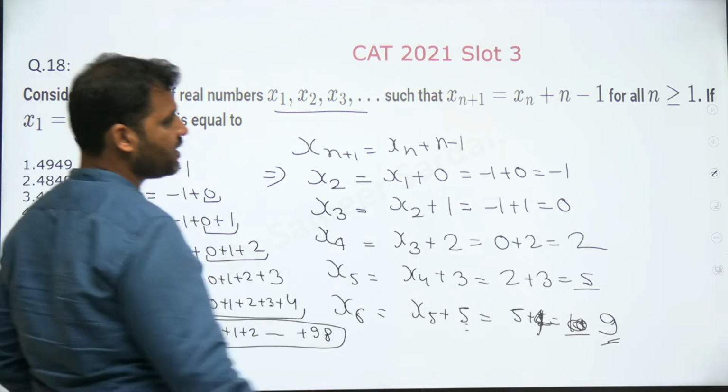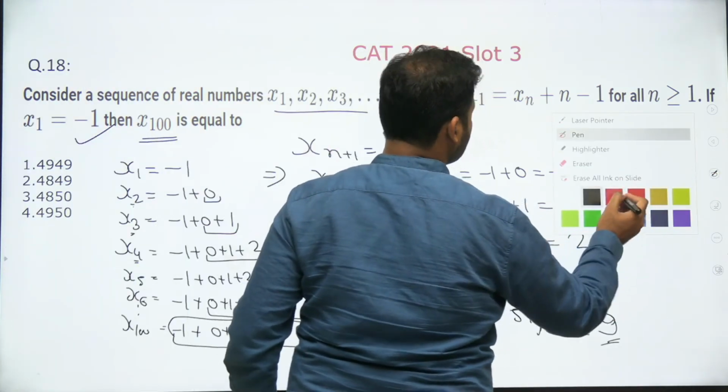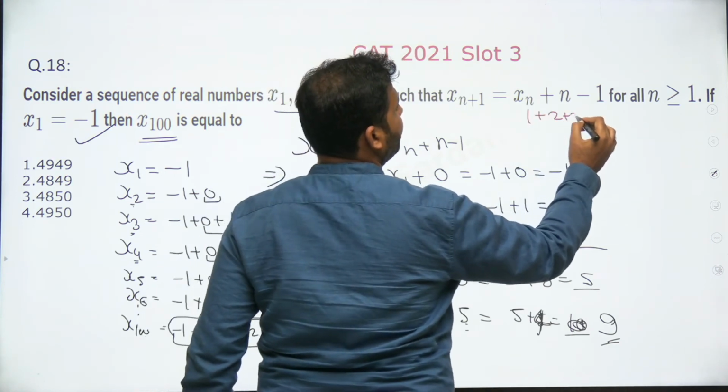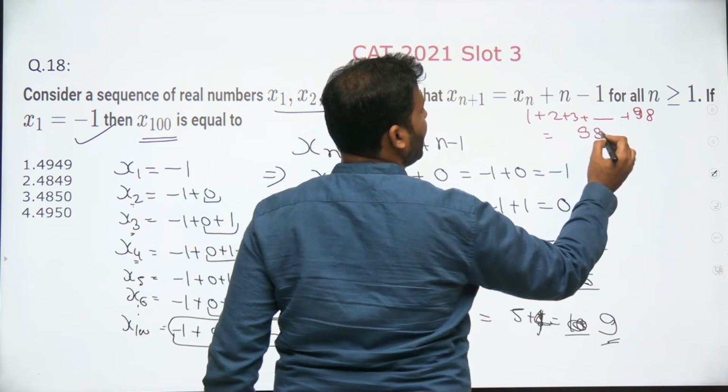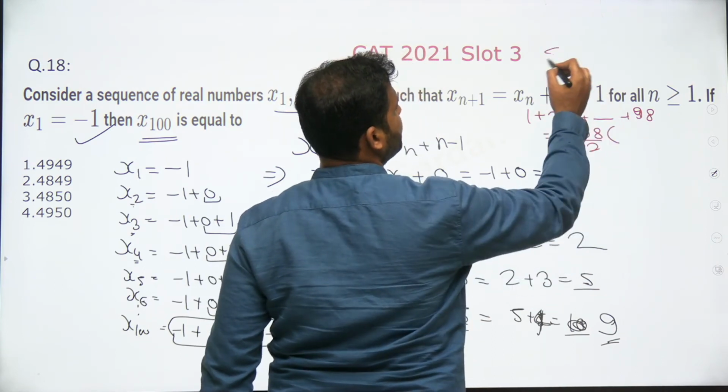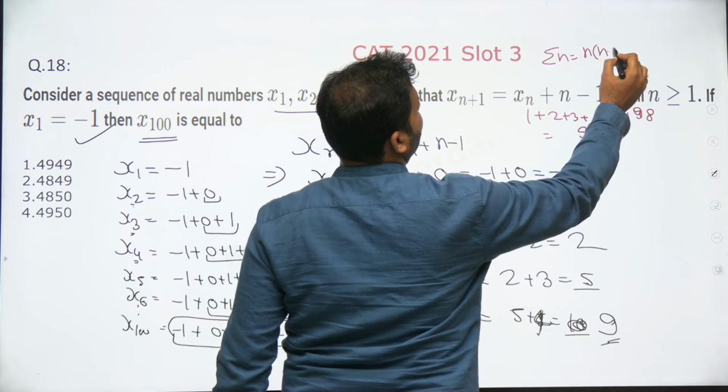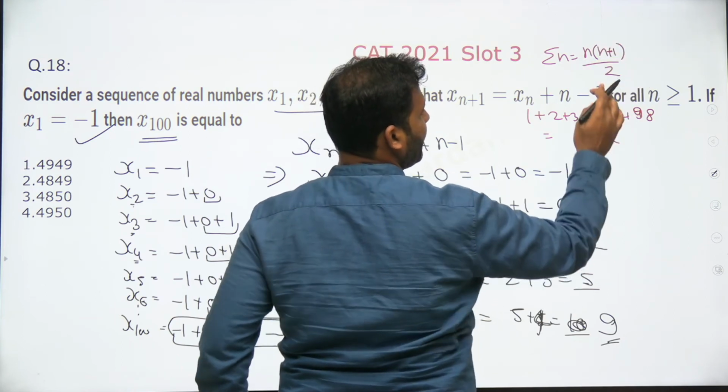Now, what is the summation of the first 98 natural numbers? Very simple. The sum of the first n natural numbers is n into n plus 1 by 2. Put the value of n as 98.